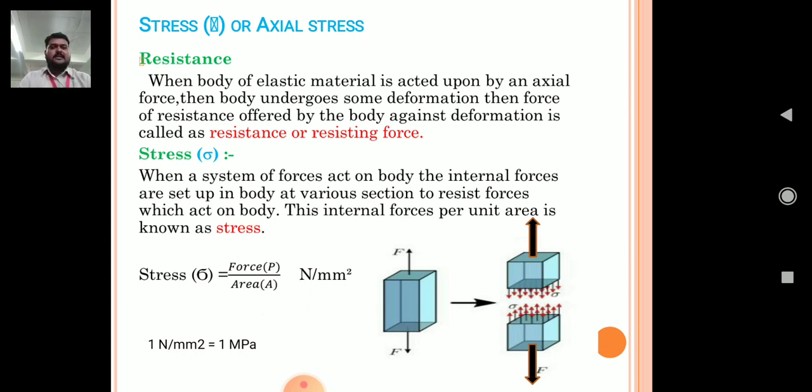You can see in this diagram, F is the tensile force applied on the body. What happens after applying the force? What do those small red arrows show? They show the internal resisting force.